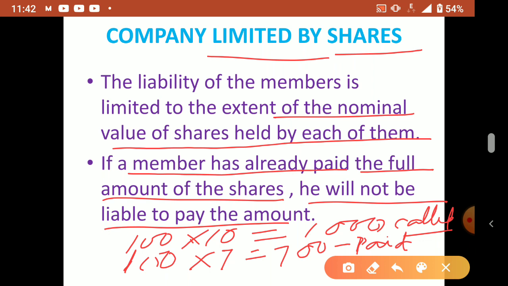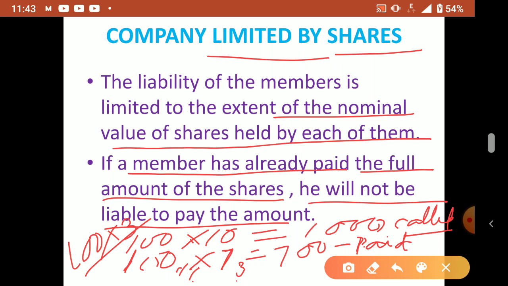So these are all part of capital. For capital collection only, companies issue shares. So what is the unpaid amount here? 3 rupees, correct? So my total unpaid is 100 into 3, that is the unpaid amount by me. So the company will ask me, sometimes they will keep it as a reserve and call it only at the time of winding up or closing down or liquidation of the company. Understood? So this is called company limited by shares.